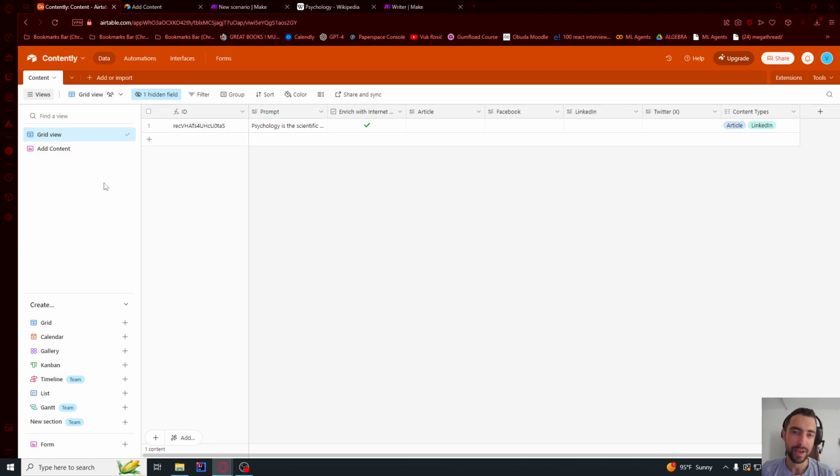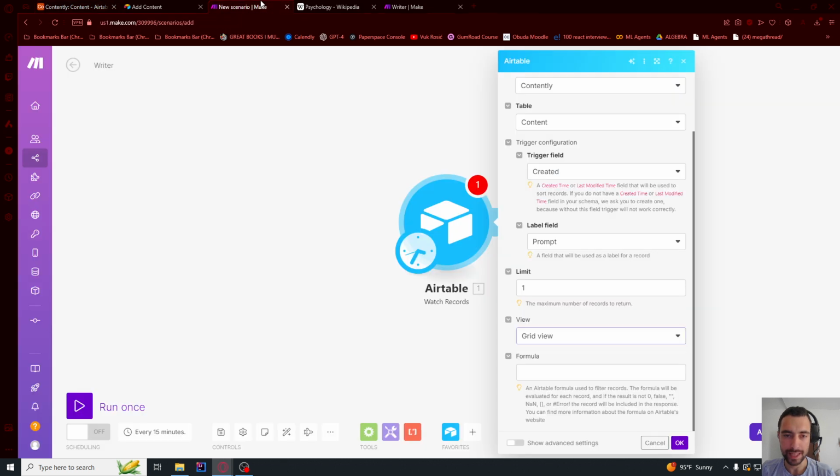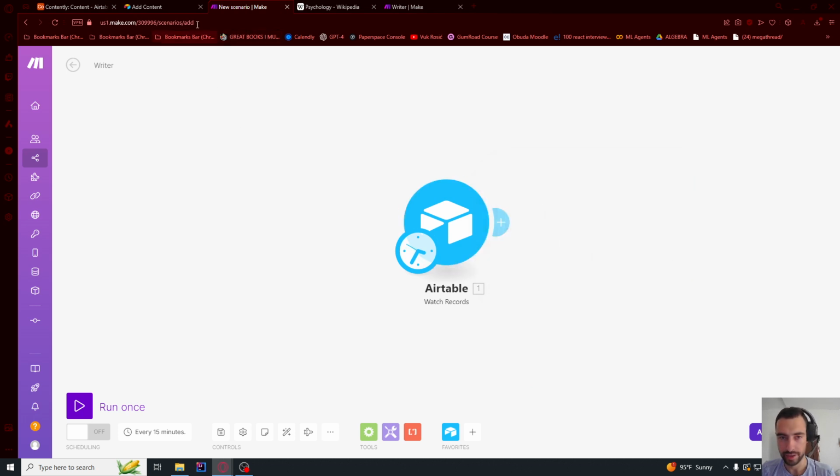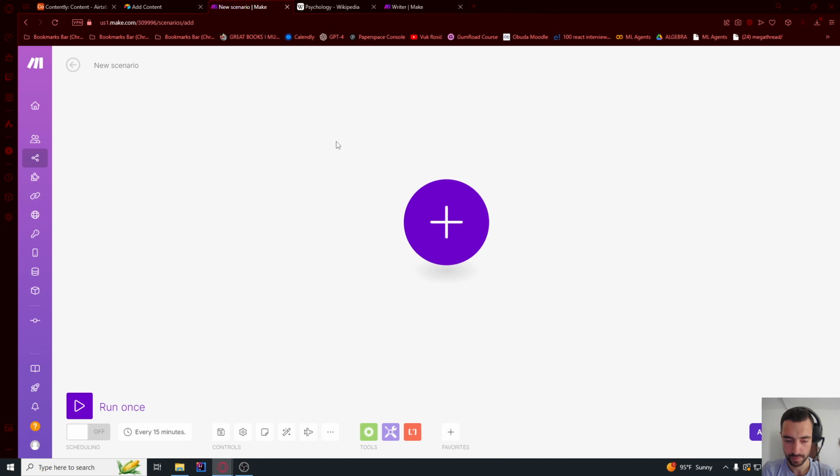You can have another view and filter to show only specific fields, not all fields. So if you want to do that, then you create a new view here, and then you filter using this. But let's now just use all of the fields and press OK. And let's select all. So we are starting from all everything in our database.